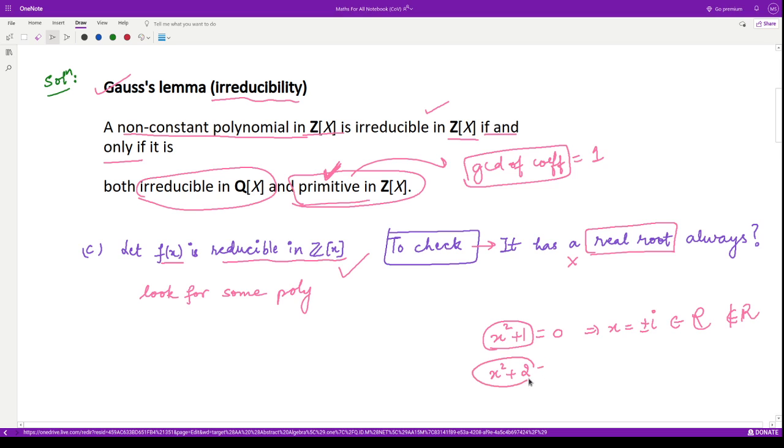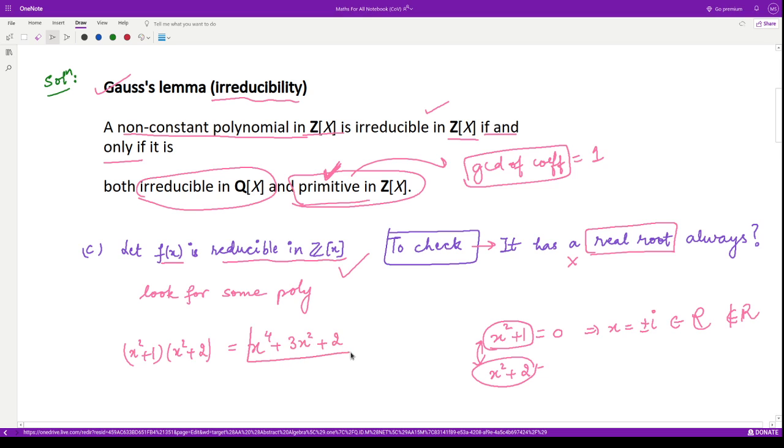So if you multiply these two polynomials, x squared plus 1 into x squared plus 2, you will get x raised to power 4 plus 3x squared plus 2, right?